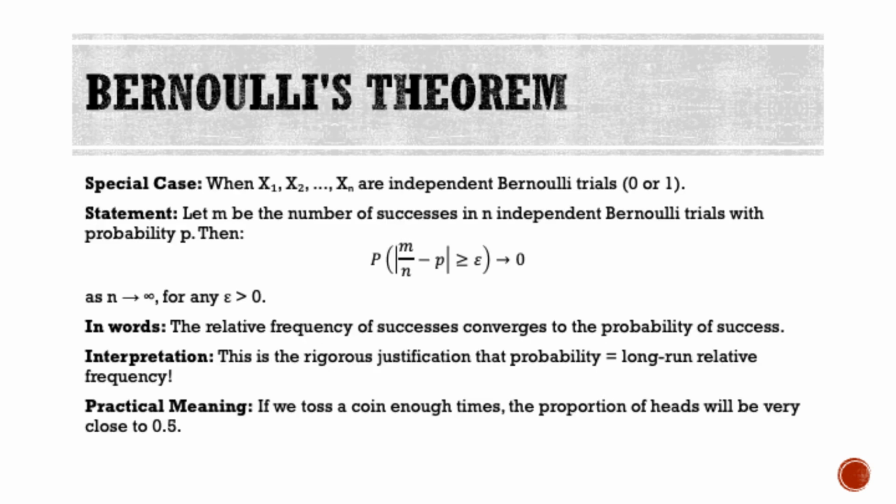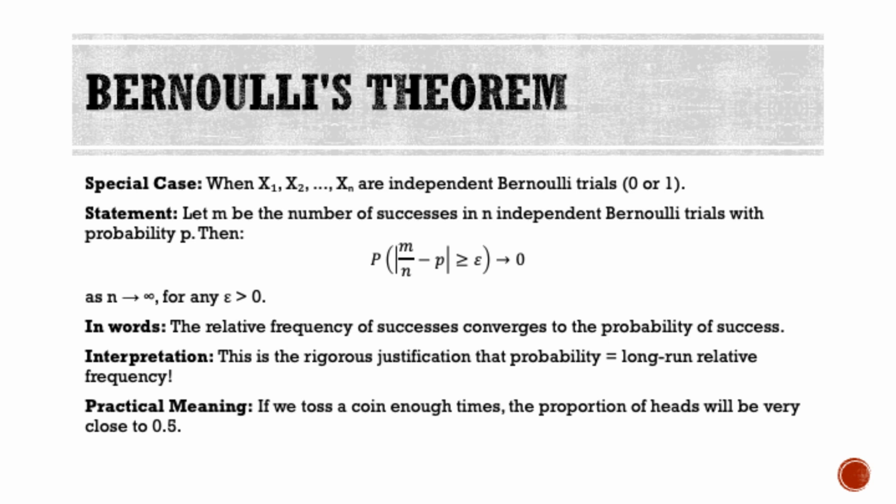A special case of the law of large numbers is Bernoulli's theorem. This applies when we have independent Bernoulli trials. Each trial is a success or failure with probability p. Let m be the number of successes in n trials. Bernoulli's theorem states that the relative frequency m over n converges to the probability p as n goes to infinity. In words, the relative frequency of successes converges to the probability of success.